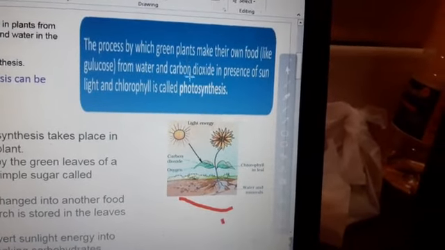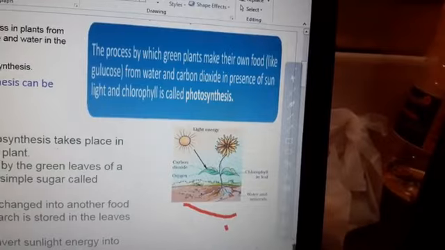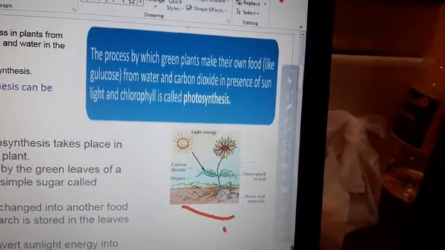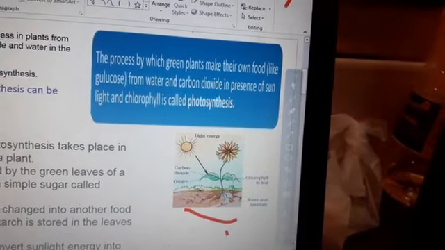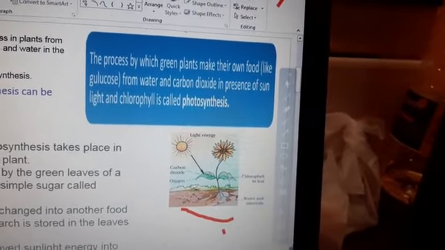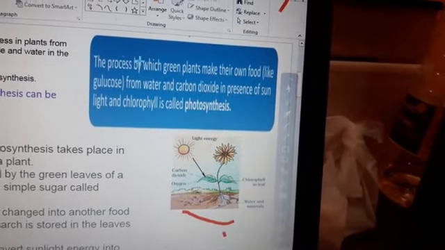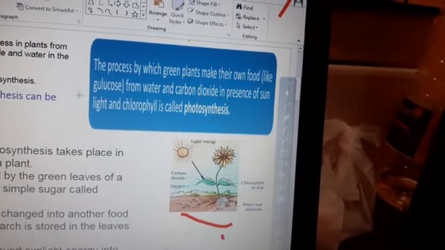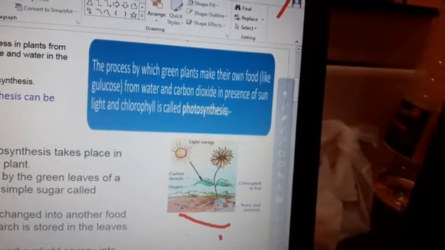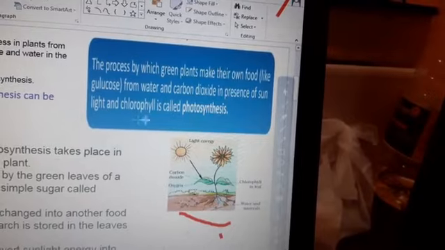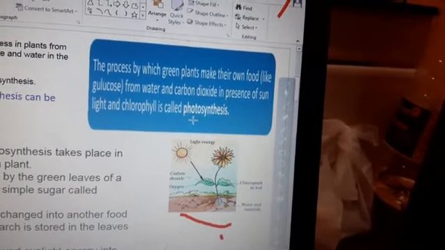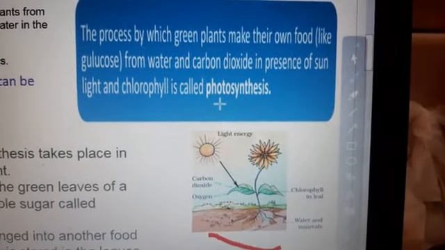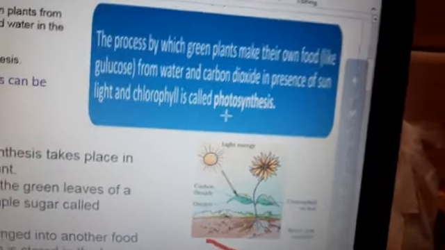The photosynthesis process occurs in green leaves, and chlorophyll is present in the green leaves. Chlorophyll is a green pigment, and photosynthesis occurs in green leaves in the presence of sunlight. The process by which green plants make their own food like glucose from water and carbon dioxide in the presence of light and chlorophyll is called photosynthesis. You can easily draw this diagram and note down this content.